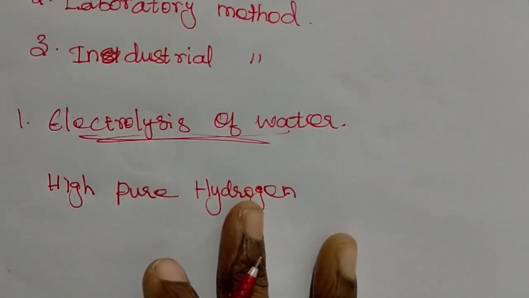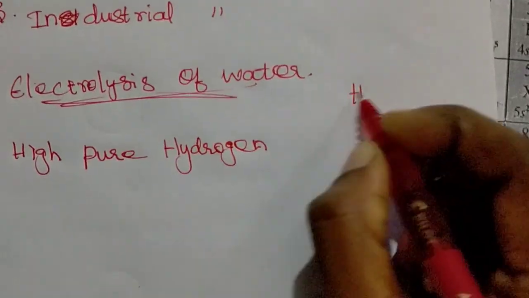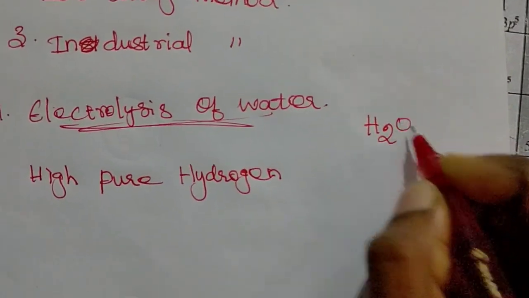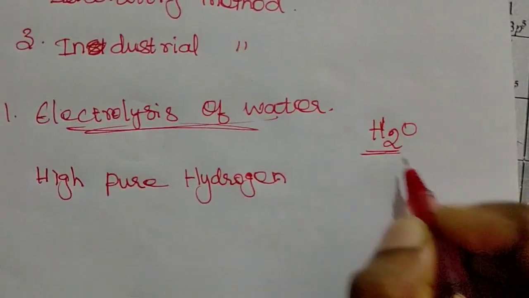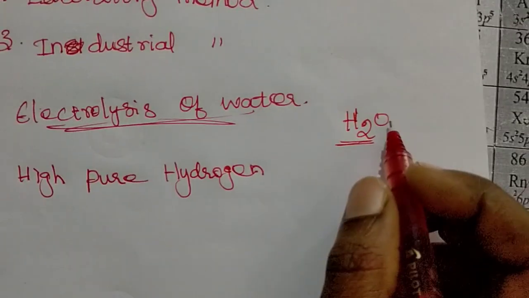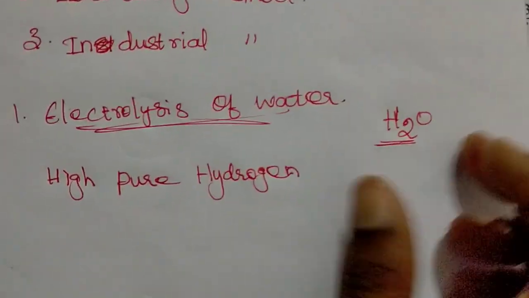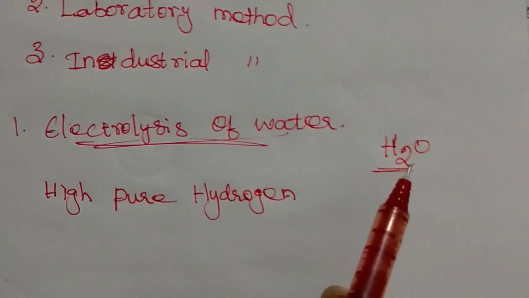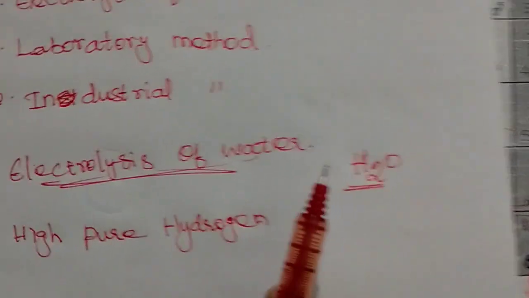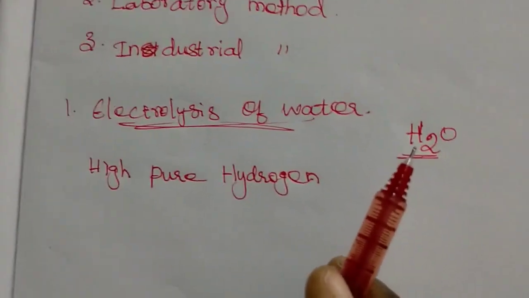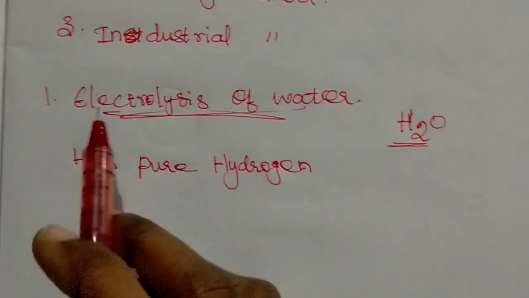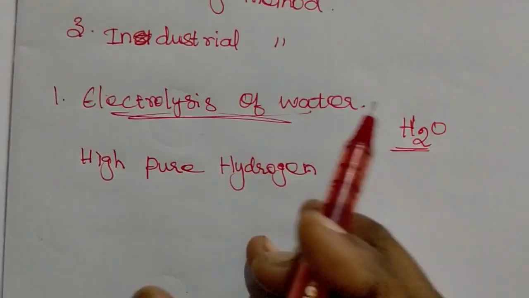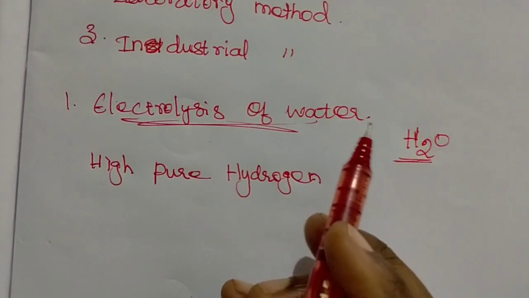The molecular formula of water is H2O, which contains 2 hydrogen bonded with 1 oxygen. We pass electric charge through this water and separate the hydrogen from the water molecule; this is the electrolysis of water process.